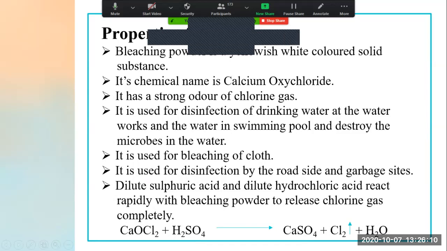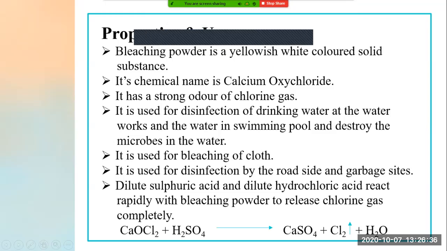We always see that municipality people come and spread some powder on roadsides and garbage sites, right? What powder are they spreading? They are spreading bleaching powder. So whenever you see people spreading powder on roadsides and garbage sites, you can remember which powder they are spreading. They are spreading bleaching powder.